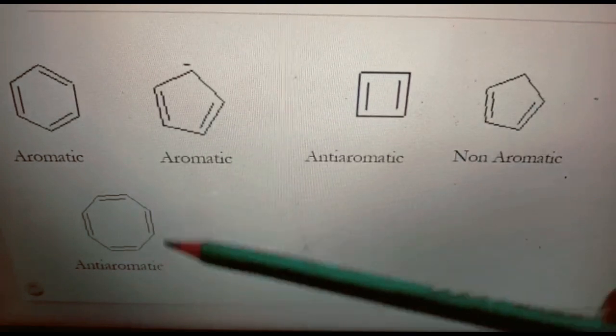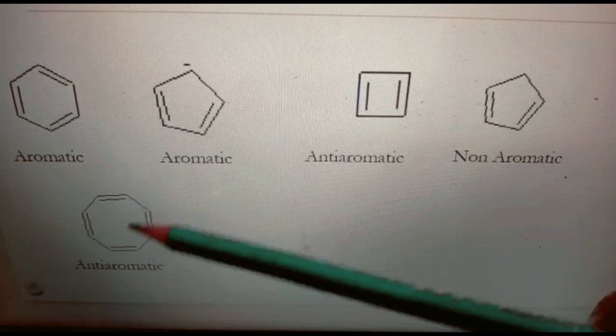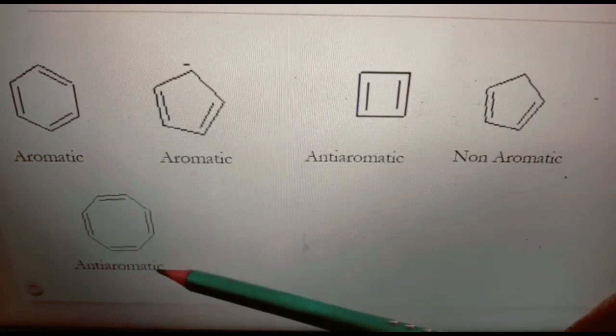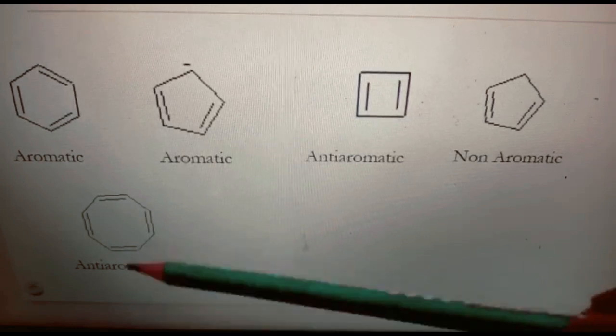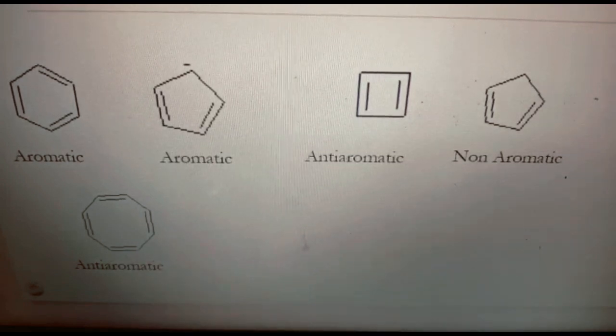Next one is cyclooctatetraene. Cyclooctatetraene is cyclic, planar, with conjugated double bonds. A total of 8 electrons are there. So 4n pi electrons, 4 multiplied by 2, so n equal to 2. So this one is anti-aromatic.